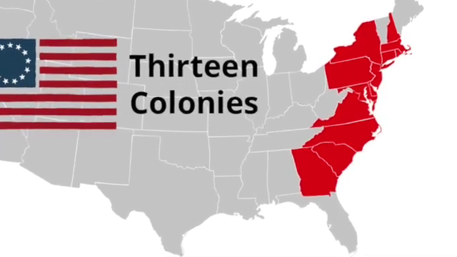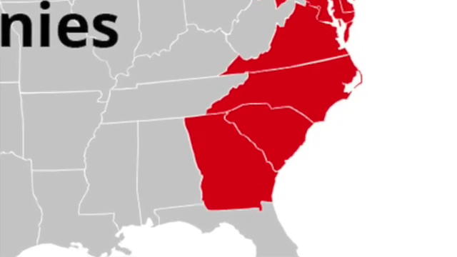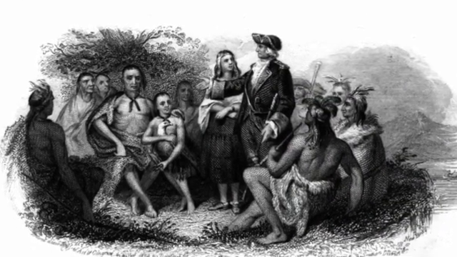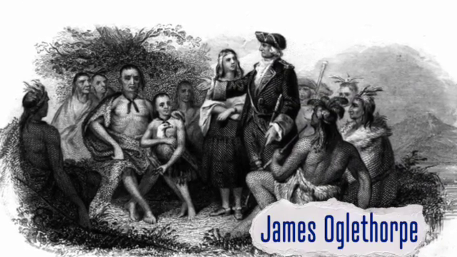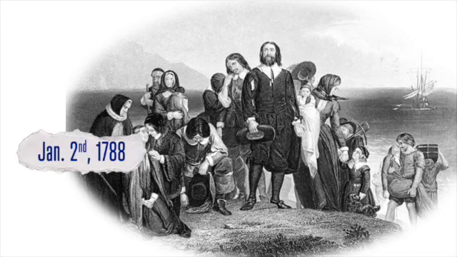Our journey now takes us to the southern part of the United States, to what we now call Georgia. Georgia was the last colony to support the American Revolution. In 1733, the British Army leader James Oglethorpe established this colony. It was ratified January 2nd, 1788.